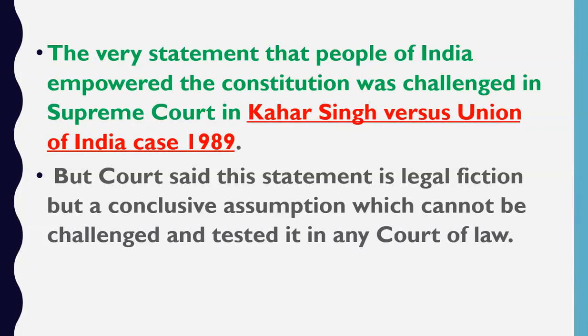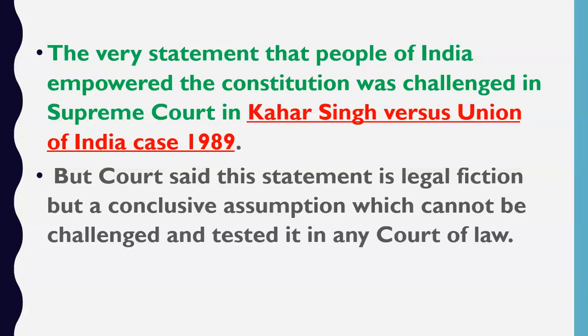Now friends, if you say that, sir, the members of the Constituent Assembly were the representatives of the people of India, then I will make this situation very clear. In previous lectures I told you that there were 299 members in the Constituent Assembly of India, and out of these 299 members, 284 finally signed the final draft of the constitution.